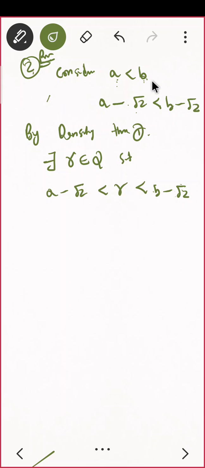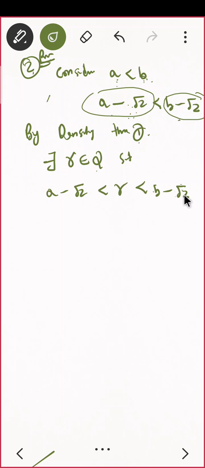a is less than b. I am subtracting root 2 from both sides. So that is a minus root 2 is less than b minus root 2. Now I want to apply density theorem 1 on these two numbers, a minus root 2 and b minus root 2. That means if I am having two numbers, one less than the other, then by density theorem there exists a rational number such that it will be in between. Is that okay? So now I am sure that this r is a rational number, correct?